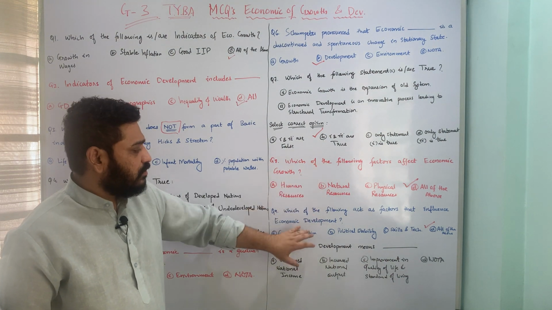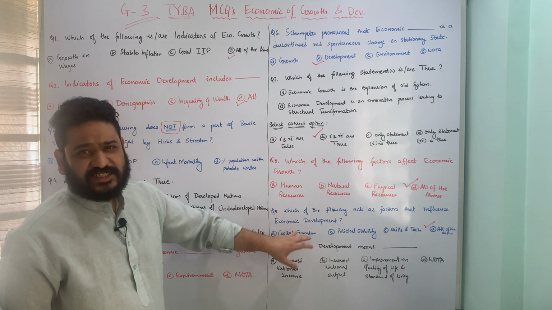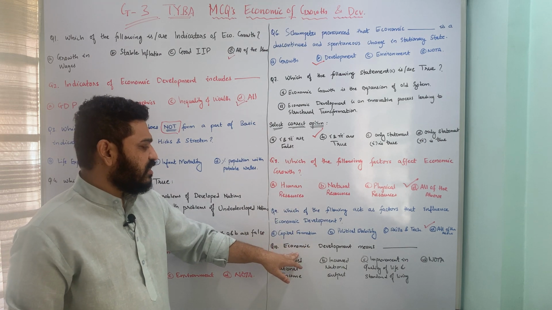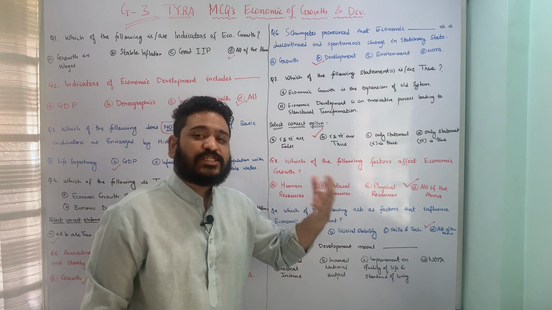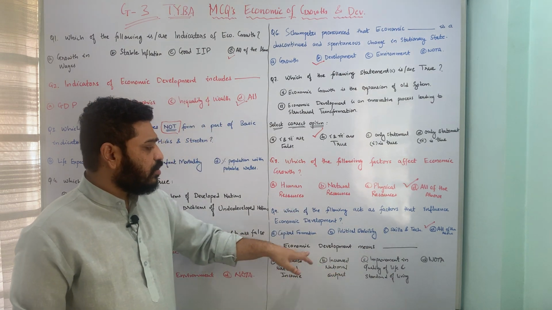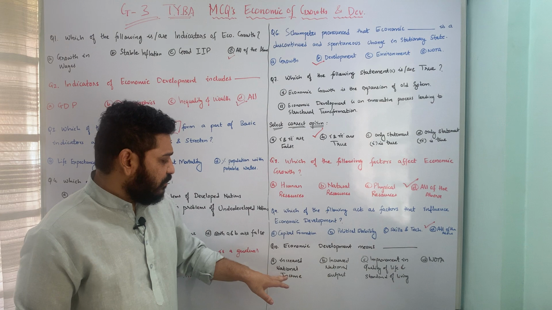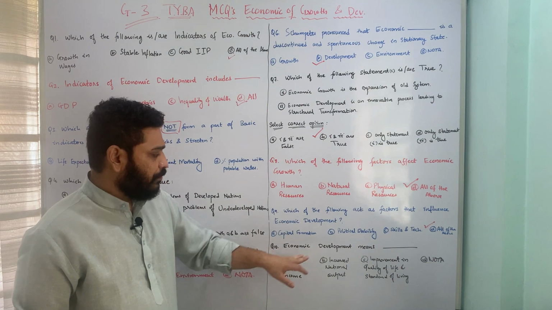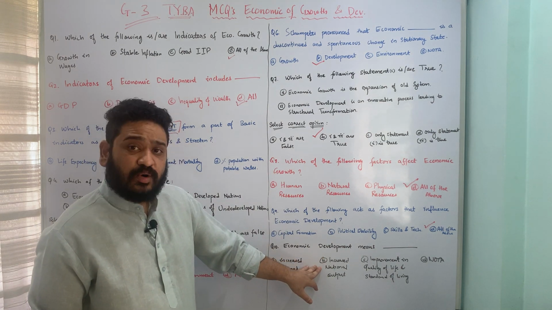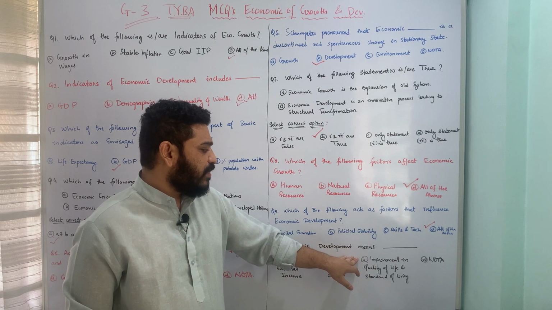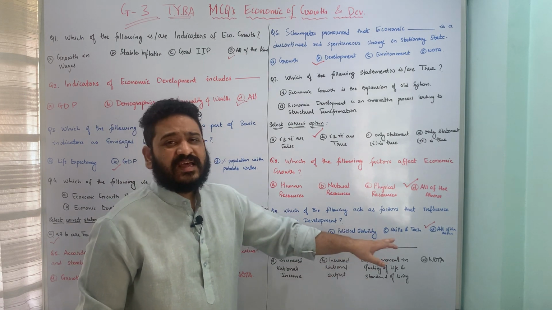So let us now move to the last question in this segment, which is in a sense talking about economic development means what. Okay, so economic development means what? Whether it means increased national income, whether it means increased national output, whether it means improvement in quality of life and standard of living, and none of the above.